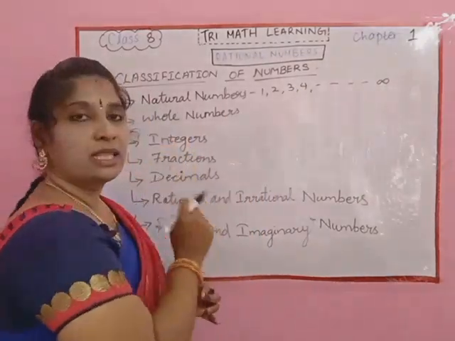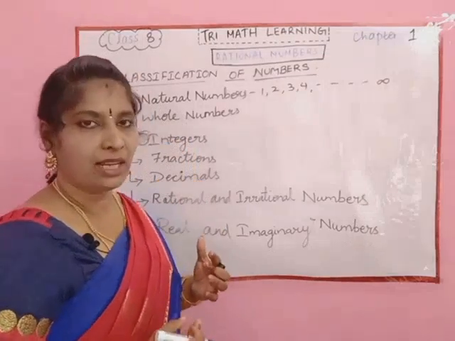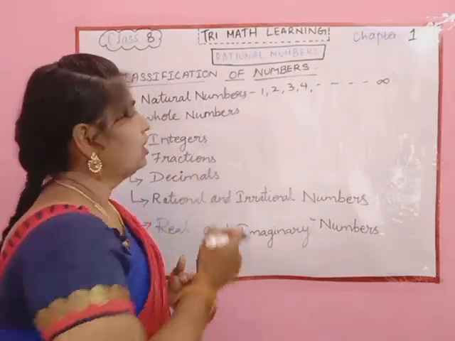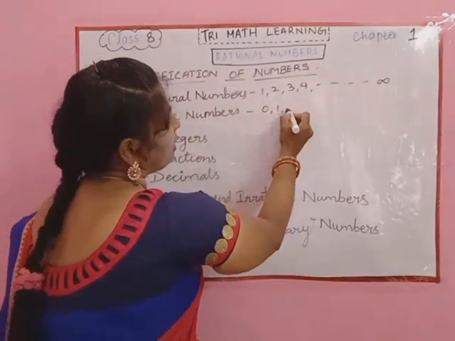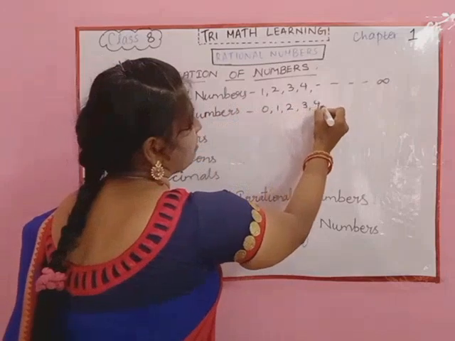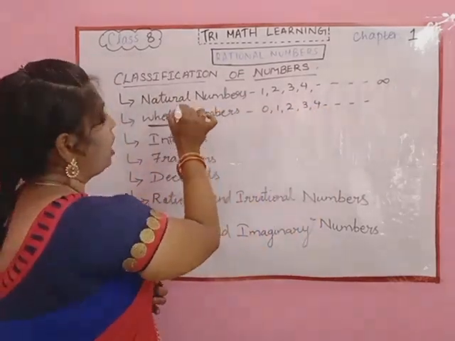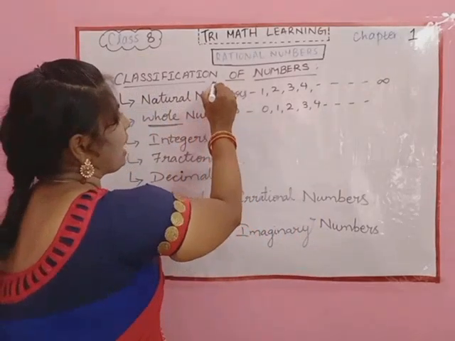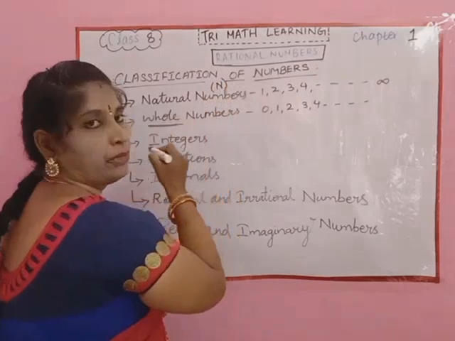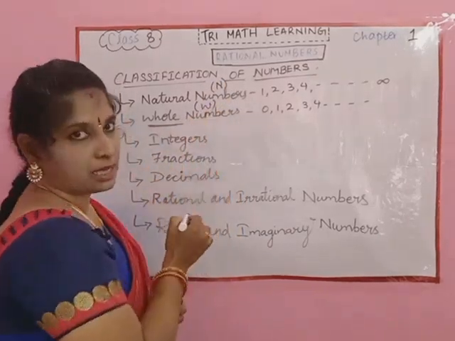When we add 0, now 0 means, what is it? 0 doesn't have any value and 0 means nothing. So when 0 is added to the natural numbers, it becomes a whole number. Okay, now how is a natural number denoted? It is denoted by capital N, whereas a whole number is denoted by capital W.